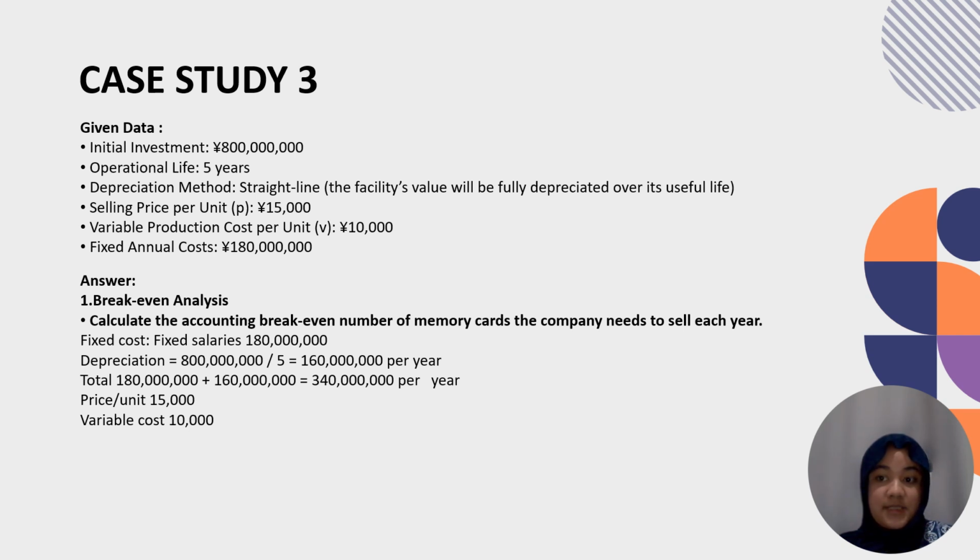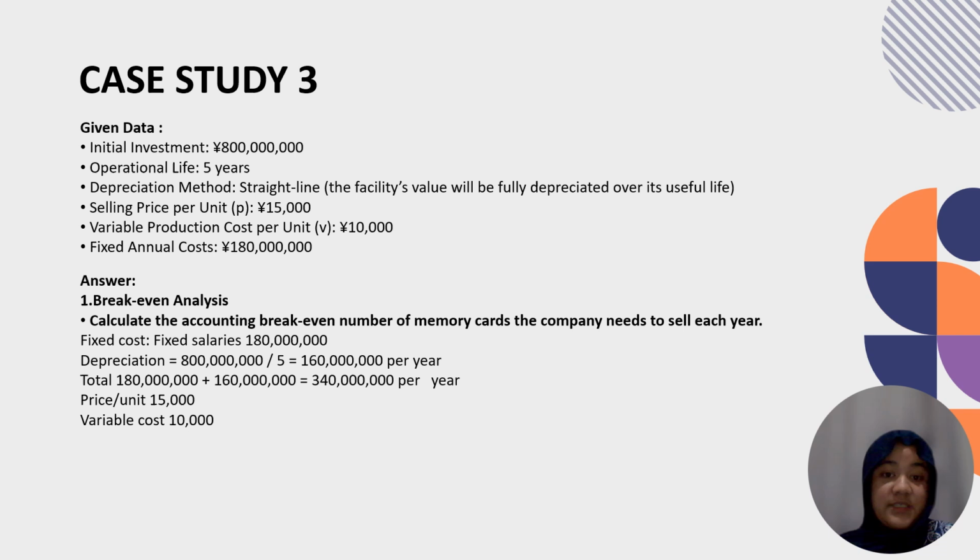From the previous case study, we can produce data. Initial investment 800 million, operational life 5 years, depreciation method straight line, selling price per unit 50/100, variable production cost per unit 10/100, and fixed annual cost is 180 million. And for the answer, first, break-even analysis.